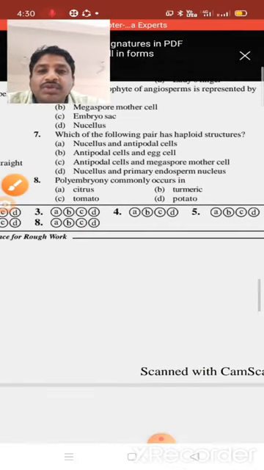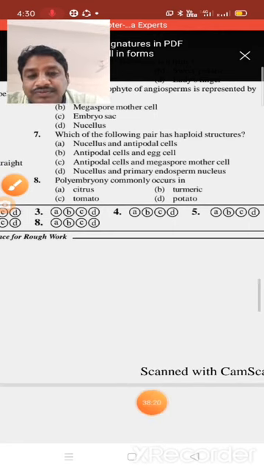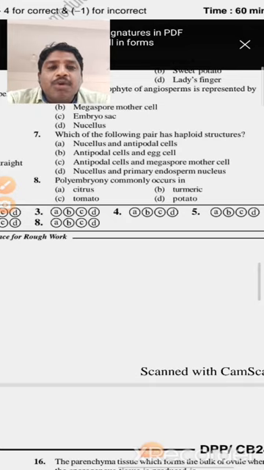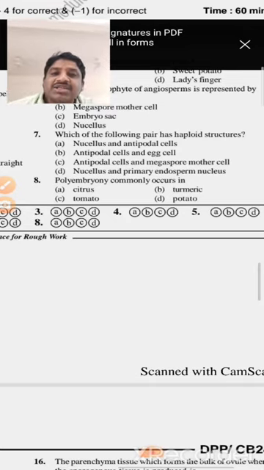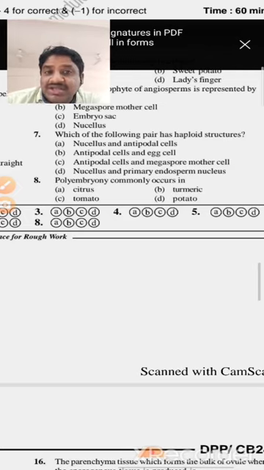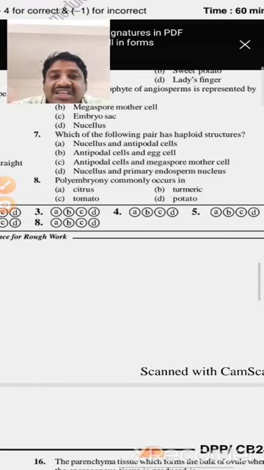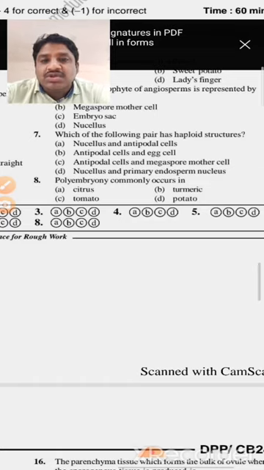Next, which one of the following pairs has haploid structures? Option A: nucellus tissue is diploid in nature, antipodal cells are haploid. Option B: antipodals are haploid, egg cells are haploid. The question asks for haploid structures, so option B is nearly right.